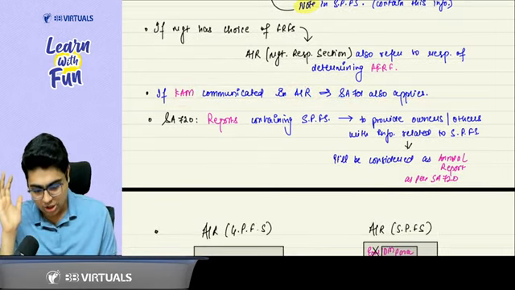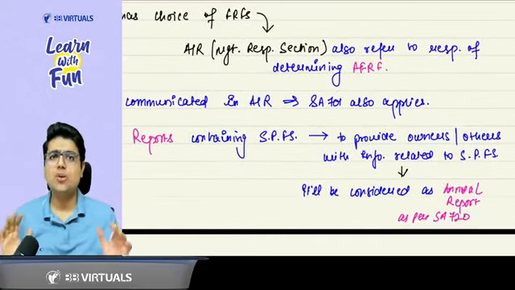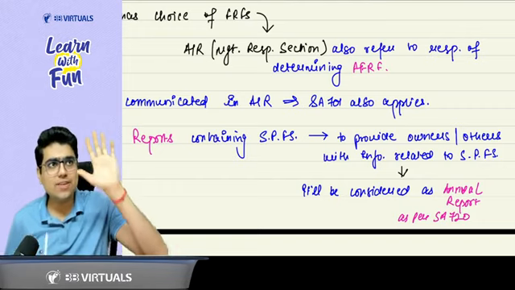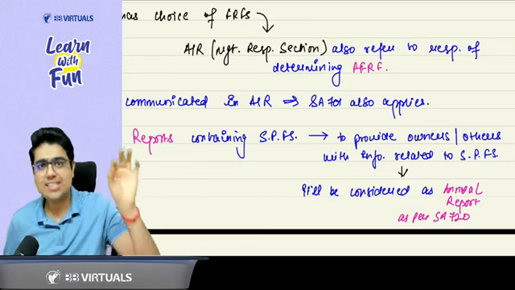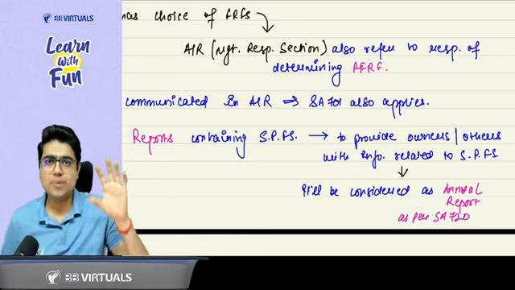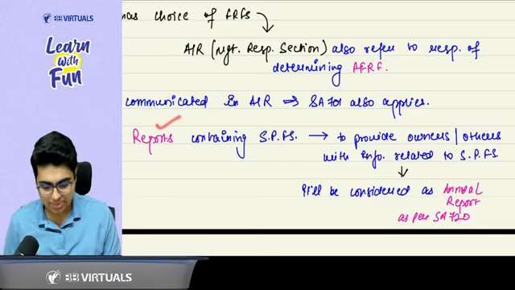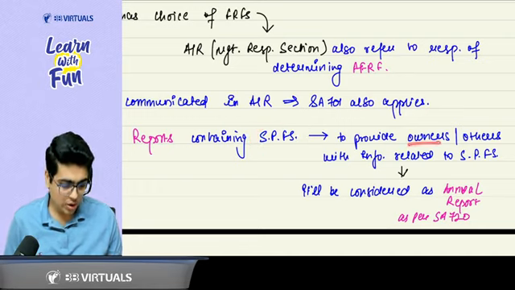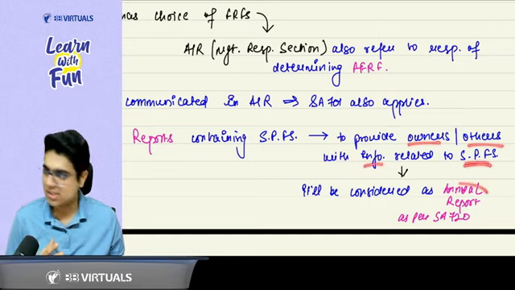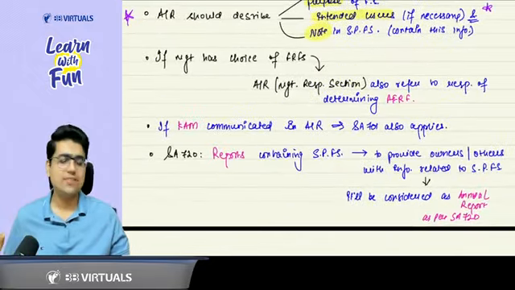Got it, sir. Now talking about SA 720. See, SA 720 talks about what? Annual report. It used to say that if there is any document which contains the financial statements and the audit report, that is considered to be annual report. So it says if there is a report which contains the special purpose financial statement to provide owners or others with the information related to SPFS, that will be considered to be annual report as per SA 720.